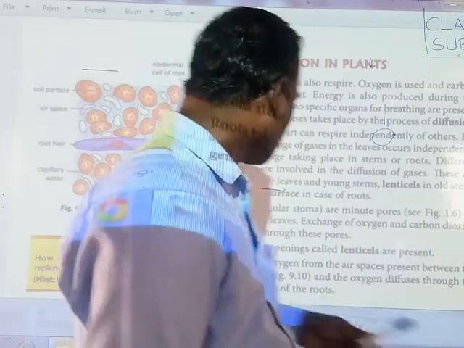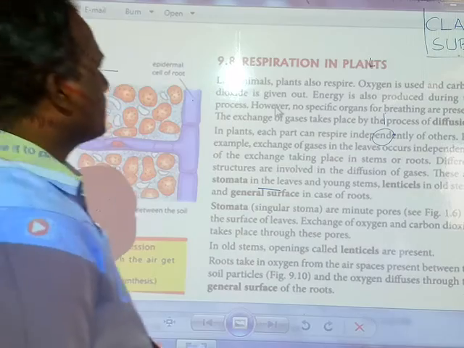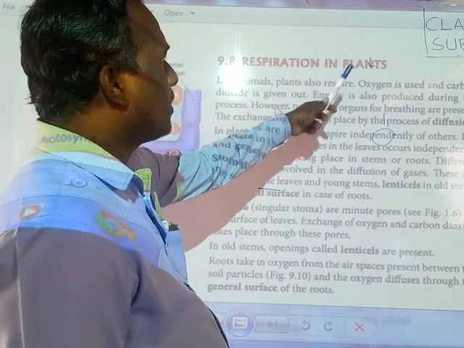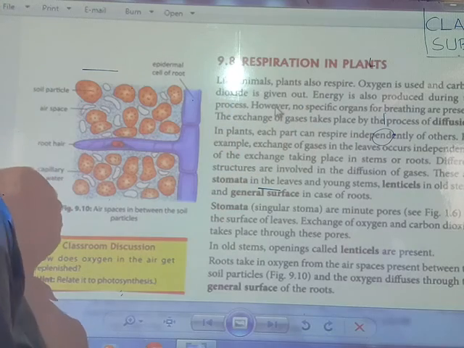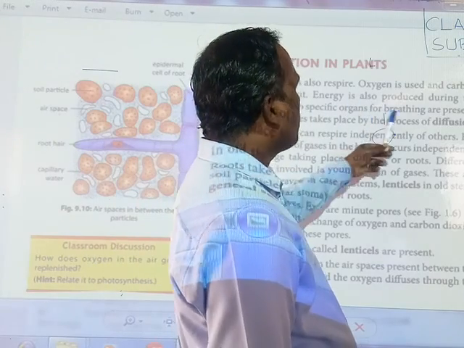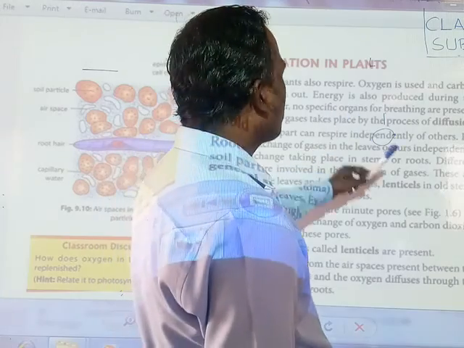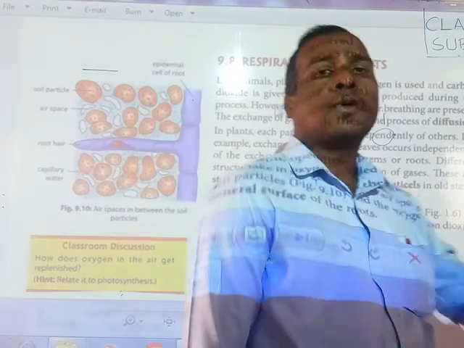Okay, so see here, students, how respiration happens in plants. Like animals, plants also respire. Oxygen is used and carbon dioxide is given out, and energy is also produced during the process. However, no specific organs for breathing are present. The exchange of gases takes place by the process of diffusion. There are no special organs for breathing.